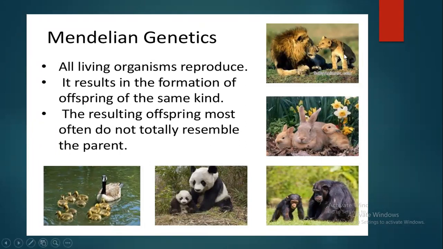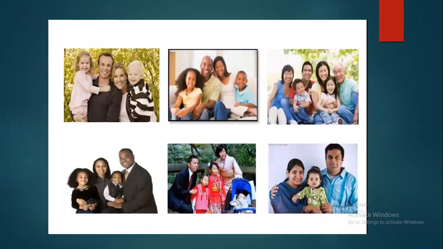A lion is going to give birth to a lion. A rabbit is going to give rise to a rabbit. A monkey is going to give rise to a monkey. Humans will give rise to humans. But the offsprings which are produced look similar to their parents, but they are not exactly the same as their parents. Even the offsprings of the same parent do not look exactly the same.